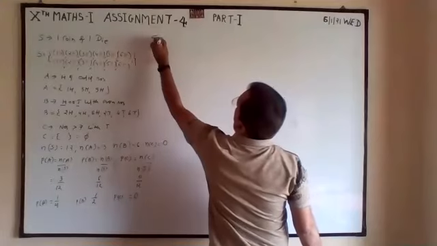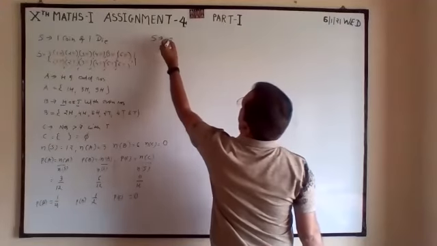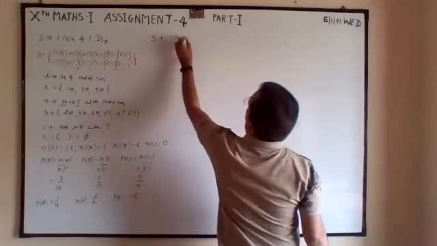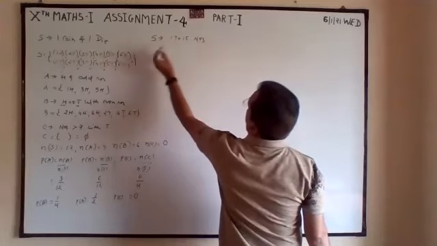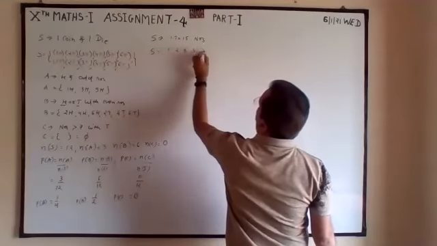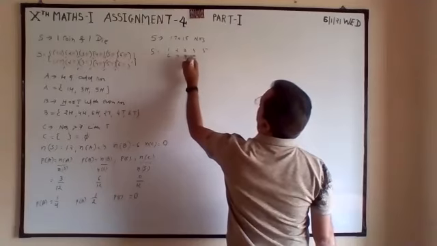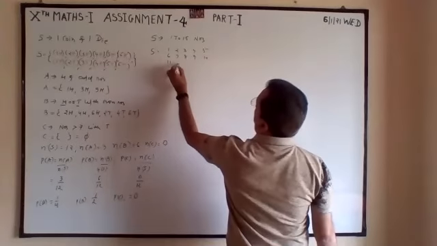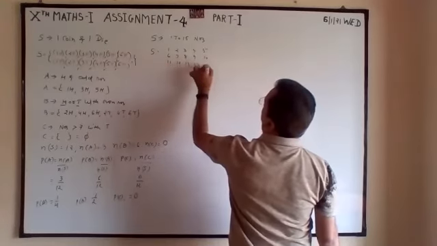So S contains what? 1 to 15 numbers. So S is 1, 2, 3, 4, 5, 6, 7, 8, 9, 10, 11, 12, 13, 14, 15.